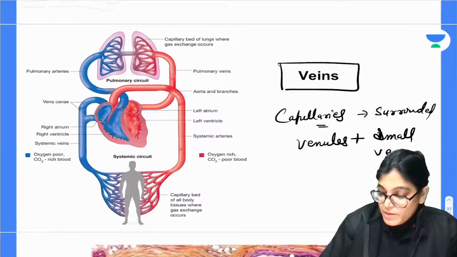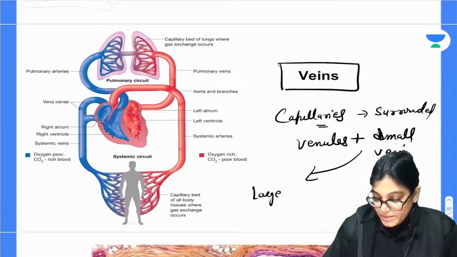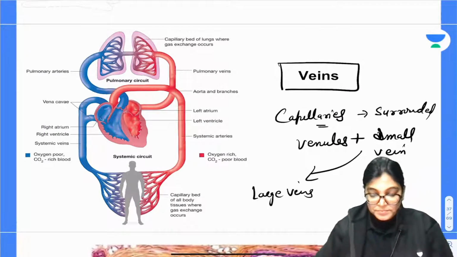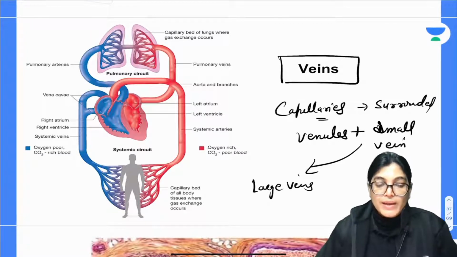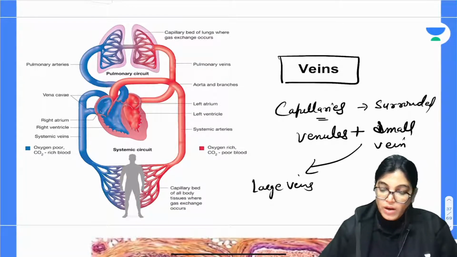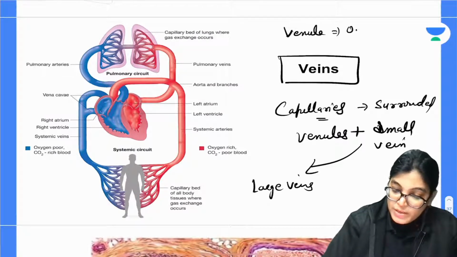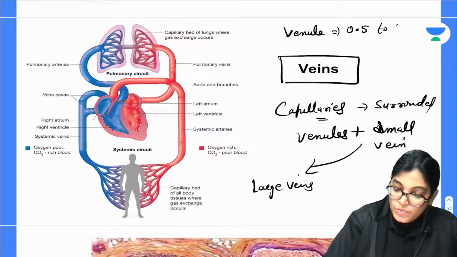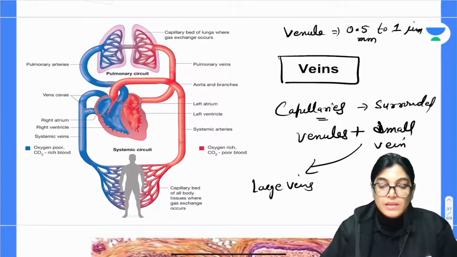Then this leads to the formation of medium veins, and ultimately large veins. The dimension of venules corresponds to 0.5 to 1 millimeters.